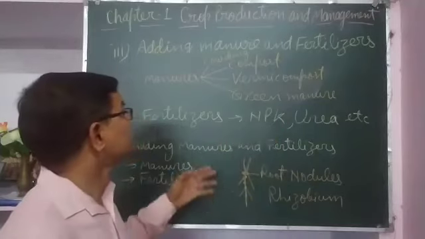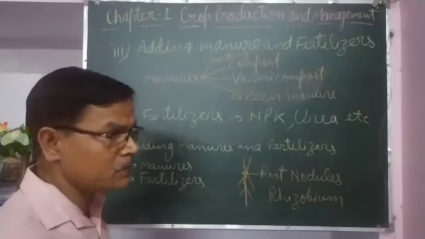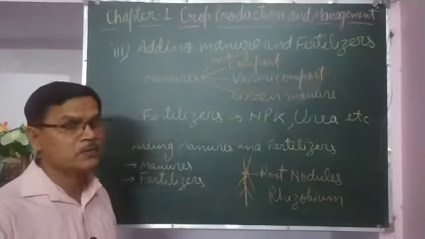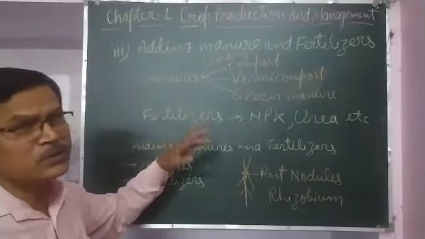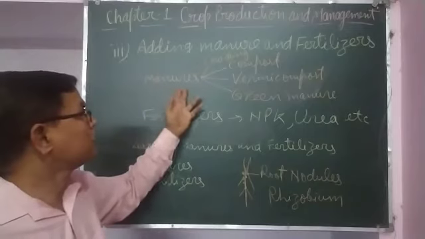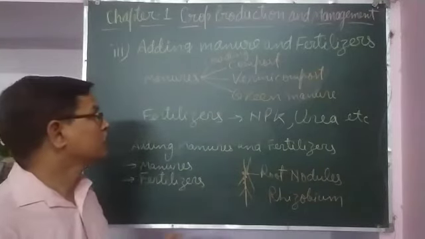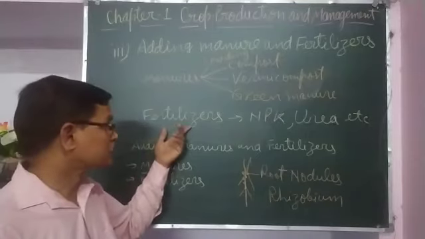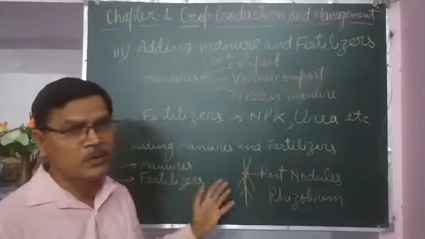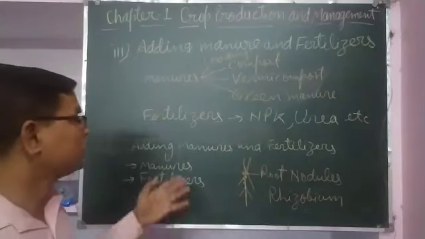And manures are used for enriching the fertility of the soil and enhancing the texture of the soil. Mostly manures are used during the preparation of soil, when they are added and mixed into the soil. Fertilizers are used during preparation of soil also, and afterward when the crop is grown, according to the need of the crop, fertilizers are used.